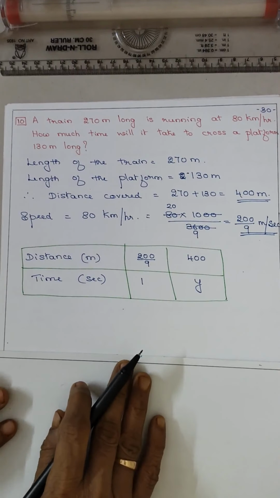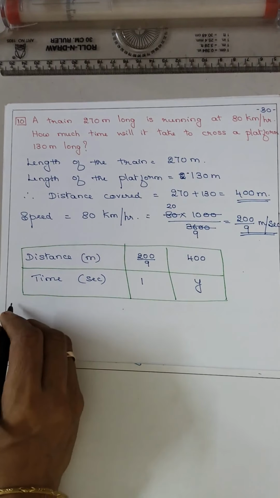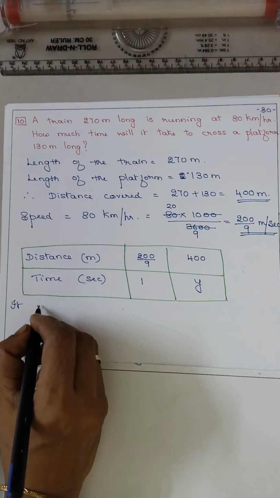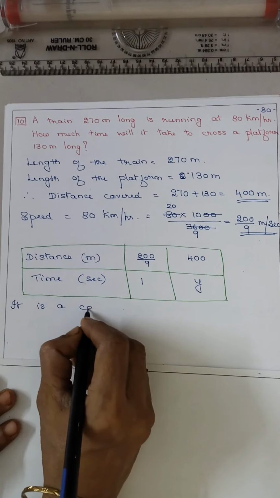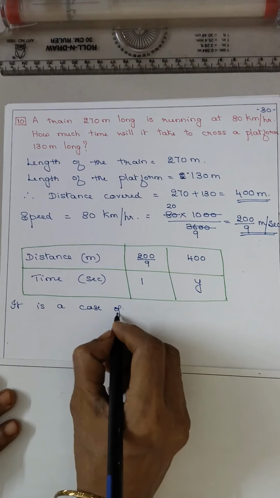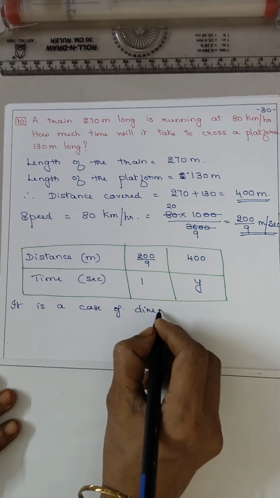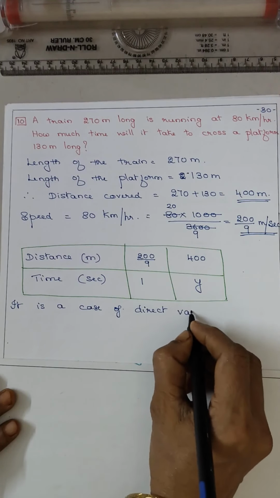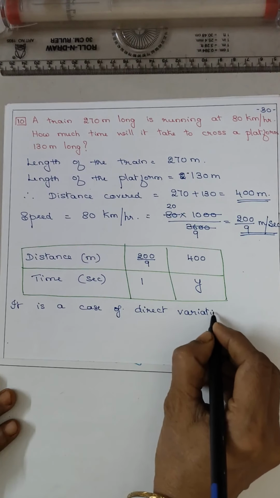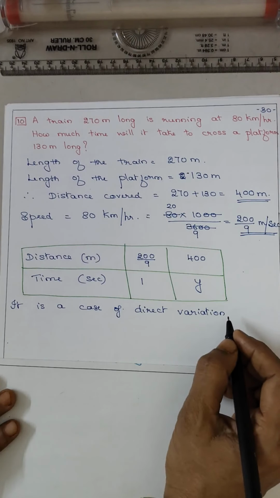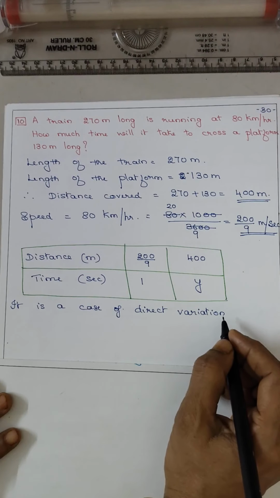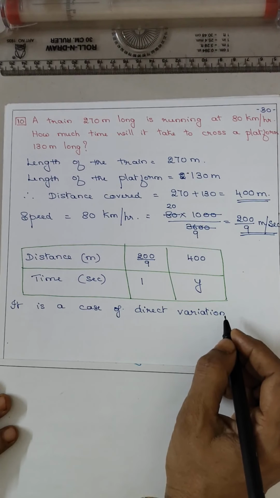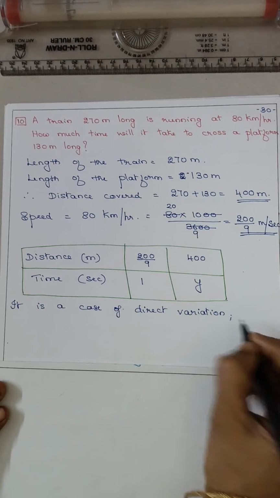So which type of variation is it? As you know, it is a case of direct variation. Always remember this type of the train sums. It is crossing a tunnel, crossing a man, then it is a direct variation.